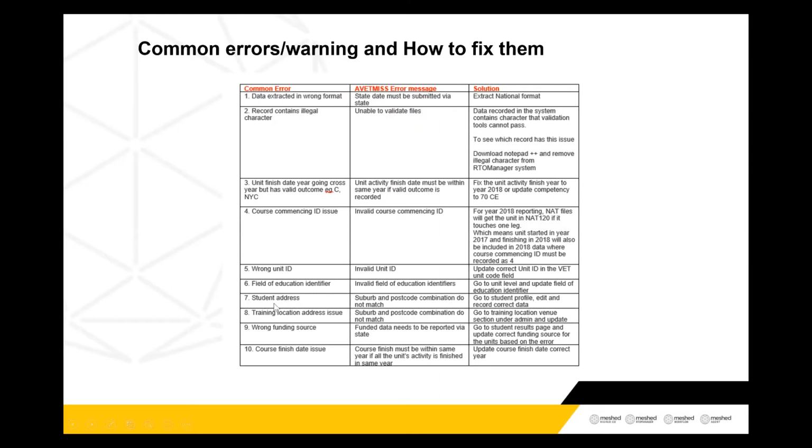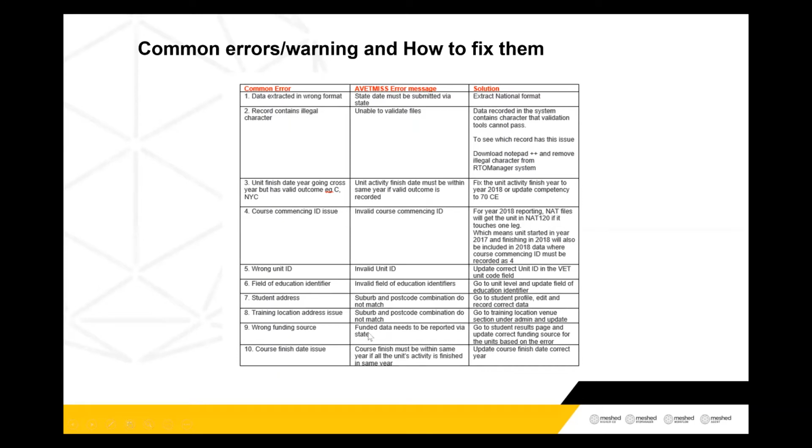This is the most common one, student address. If you are not recording the suburb and postcode as per the Australian postcode definition, if you have a mismatch, this will also return an error. Then the next one is training location address. This is also the same. If the address you record does not match with the postcode, that will return another error.